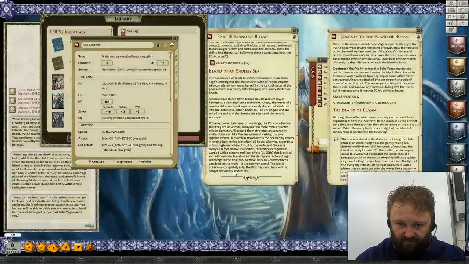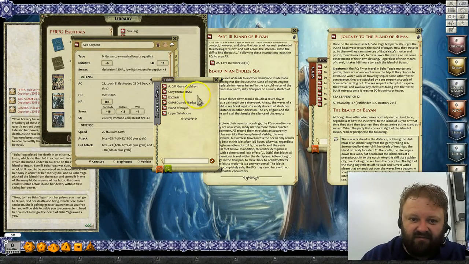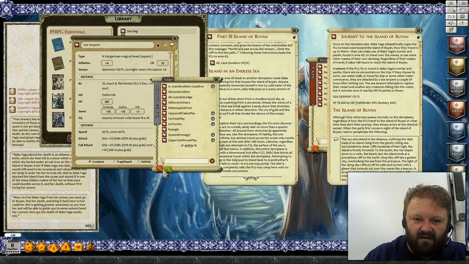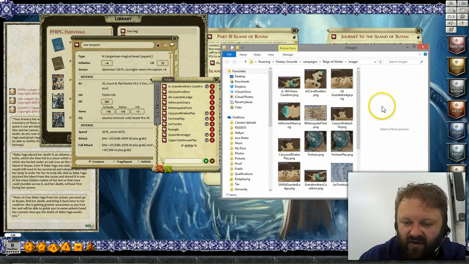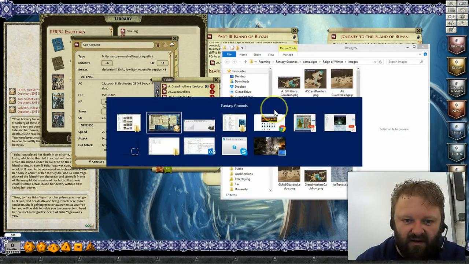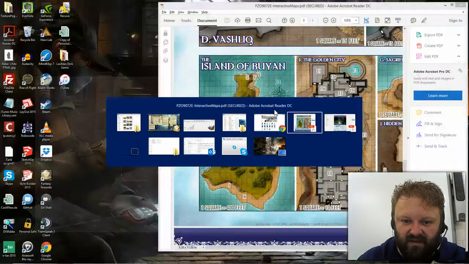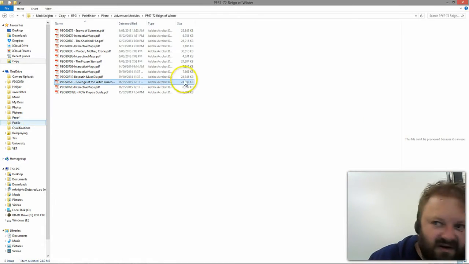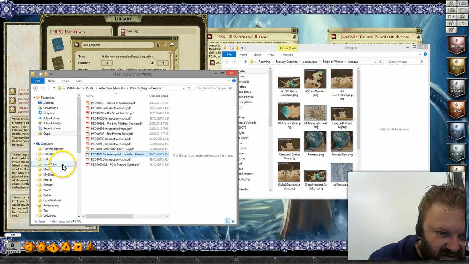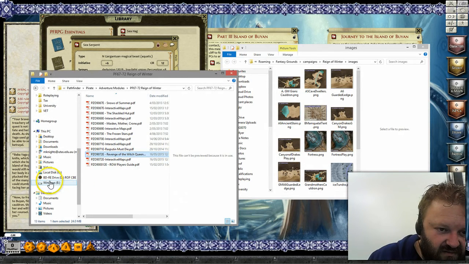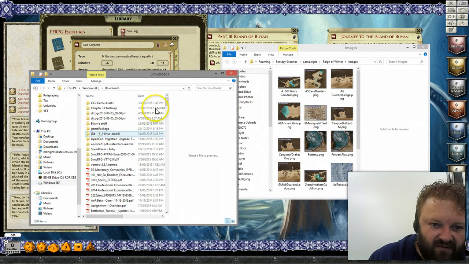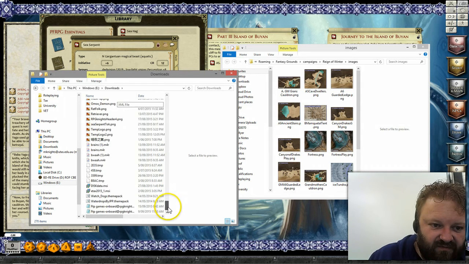Now, back into Fantasy Grounds, images and maps. Okay, so go back to the players sort of section. We're going to go to our folder, bring up the Windows Explorer section, and we're going to find my downloads file, find my PNGs, which are closer to the bottom.